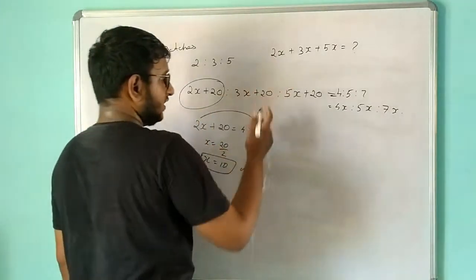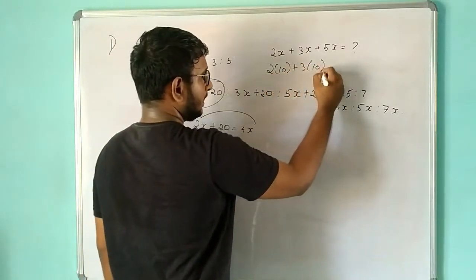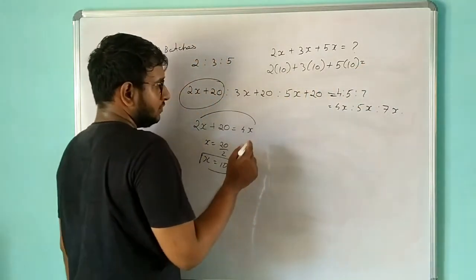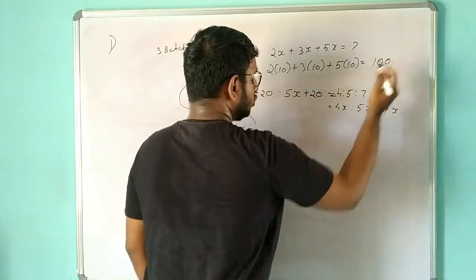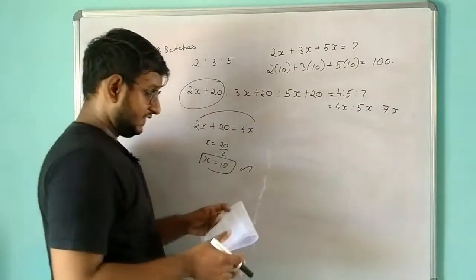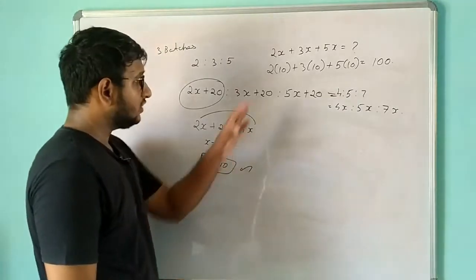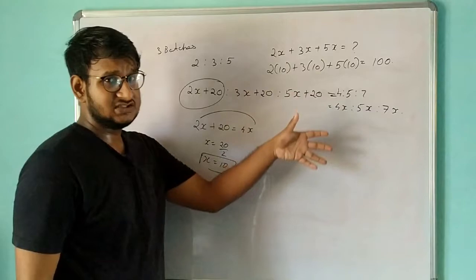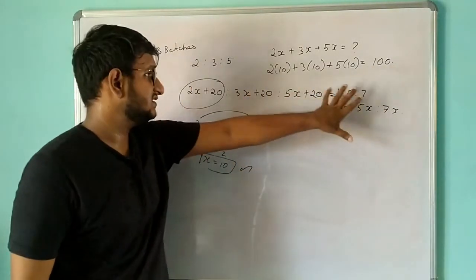I am going to substitute over here. So 2 into 10 plus 3 into 10 plus 5 into 10. What will I have? 20 plus 30, that is 50. 50 plus 50, 100. So the total number of students before adding, the question is the total number of students in the three batches before increasing, that is, before we added 20 students in each batch, right? So the total is 100.